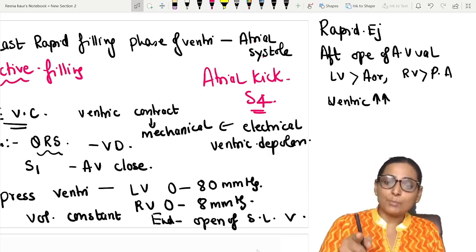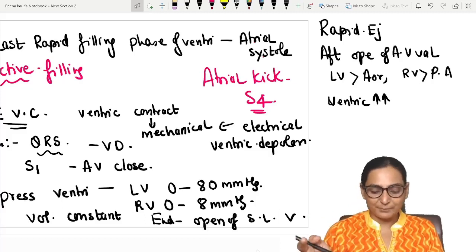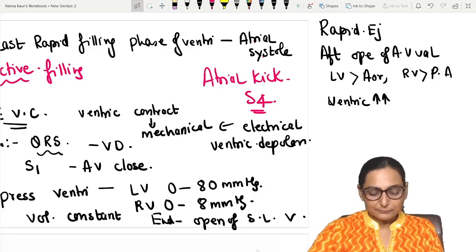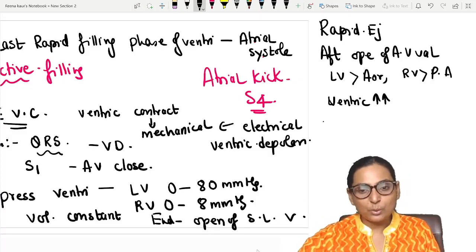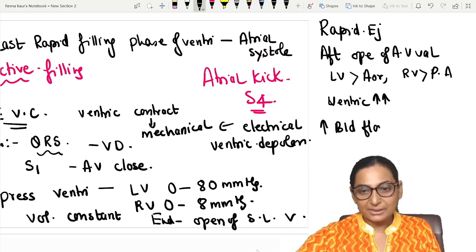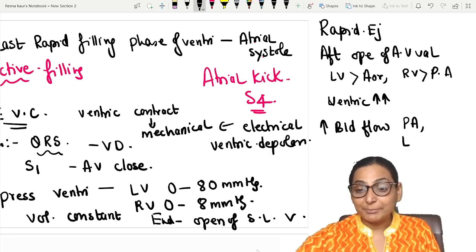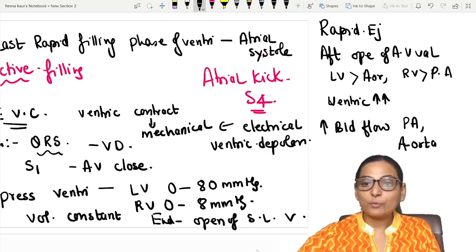Because the pressures are more, that results in the rapid ejection of blood. Then there is increased blood flow in the pulmonary artery and in the aorta, because the blood is flowing from the ventricles.